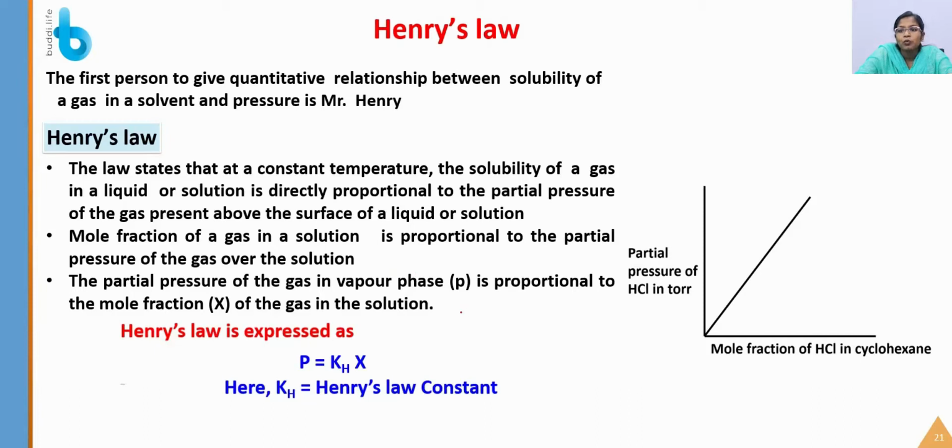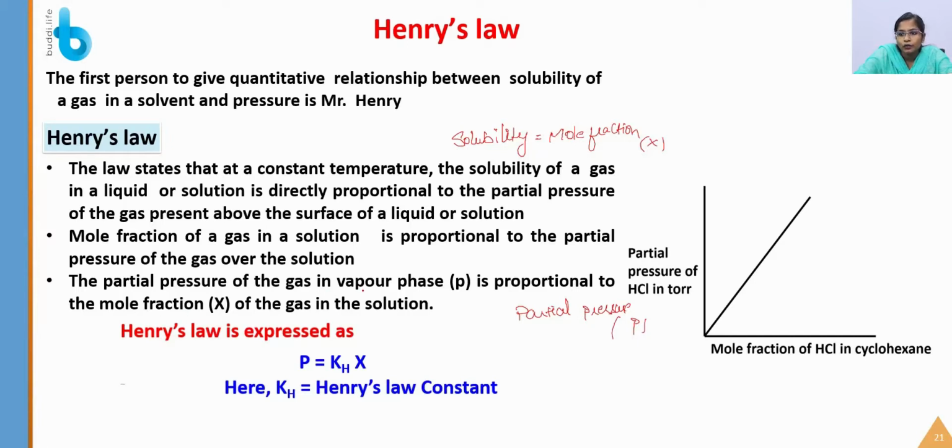He gave the relationship that the mole fraction of a gas in a solution is proportional to the partial pressure of the gas over the solution. So he is relating the solubility of a gas to the partial pressure. The solubility of the gas is equal to the mole fraction of the gas. Okay, solubility is equal to mole fraction. So the mole fraction is named as X, and the partial pressure is named as P. When you increase the partial pressure, the mole fraction will also increase. If you increase the mole fraction, the partial pressure will also increase, right?